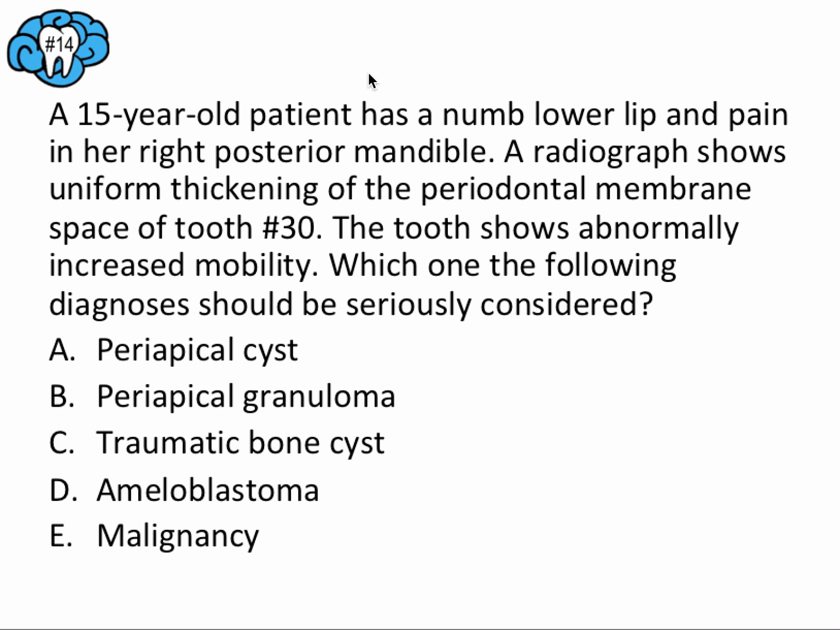All right, number 14. A 15-year-old patient has a numb lower lip and pain in her right posterior mandible. A radiograph shows uniform thickening of the periodontal membrane space of tooth number 30. The tooth shows abnormally increased mobility. Which one of the following diagnoses should be seriously considered? So go ahead and pause the video, and then we'll go over this together.